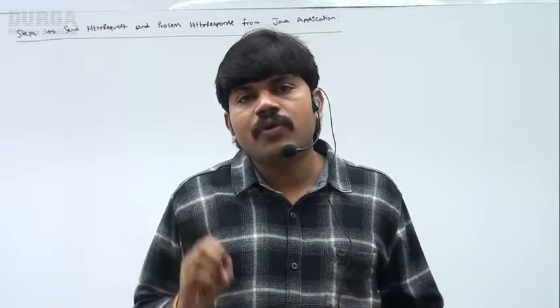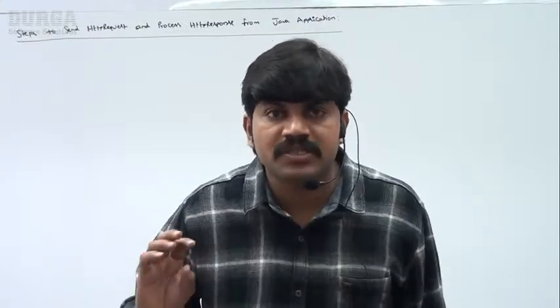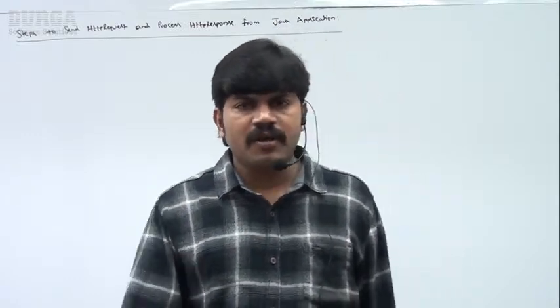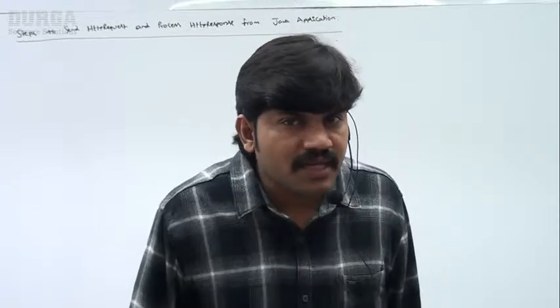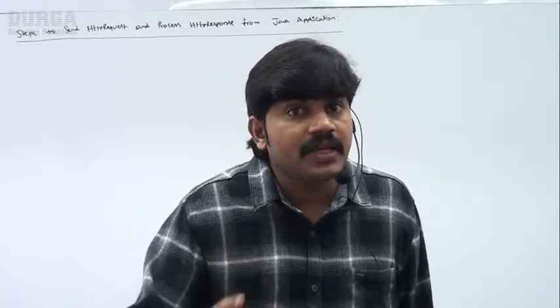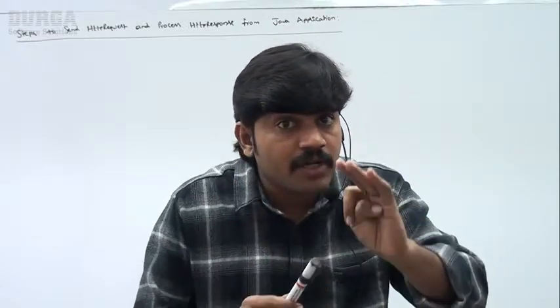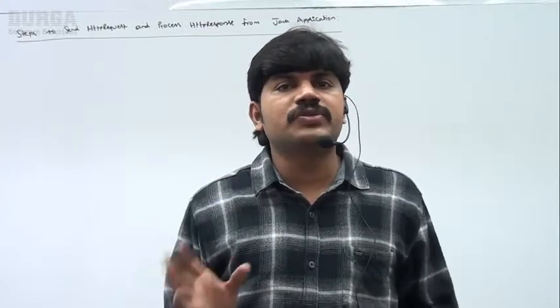Now I want to explain the steps to send an HTTP request and to process an HTTP response from a Java application, right? Very simple. We have 3 classes. Have you remembered? Inside the Java 9 HTTP2 client API, the 3 main classes are available: one is HTTP client, second one is HTTP request, and third one is HTTP response. Now I'm ready to use these 3 classes.